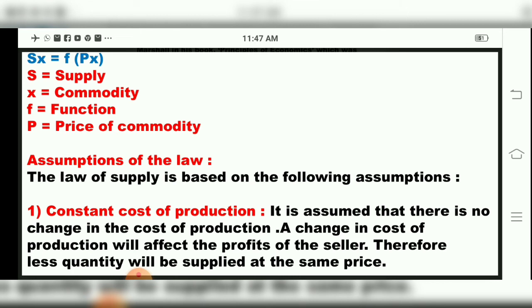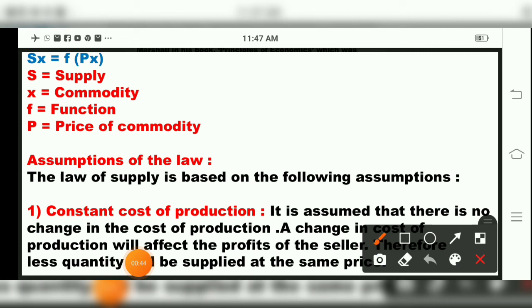Now we will study the next point in our chapter, that is, assumptions of the law of supply. We have studied that when these points are true, then the statement will be correct. When we assume these things are constant and will not change, then the law of supply statement will be correct. Now the first one is constant cost of production.